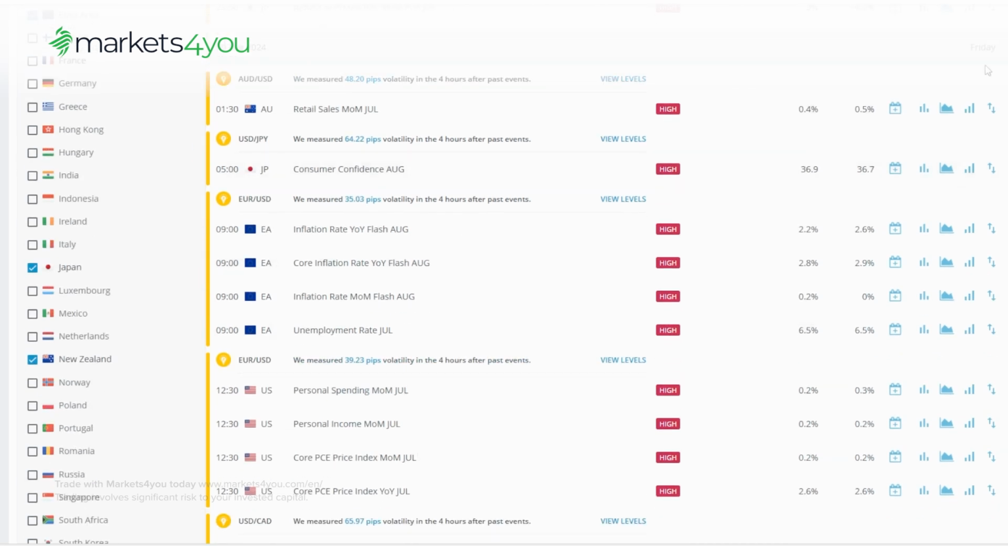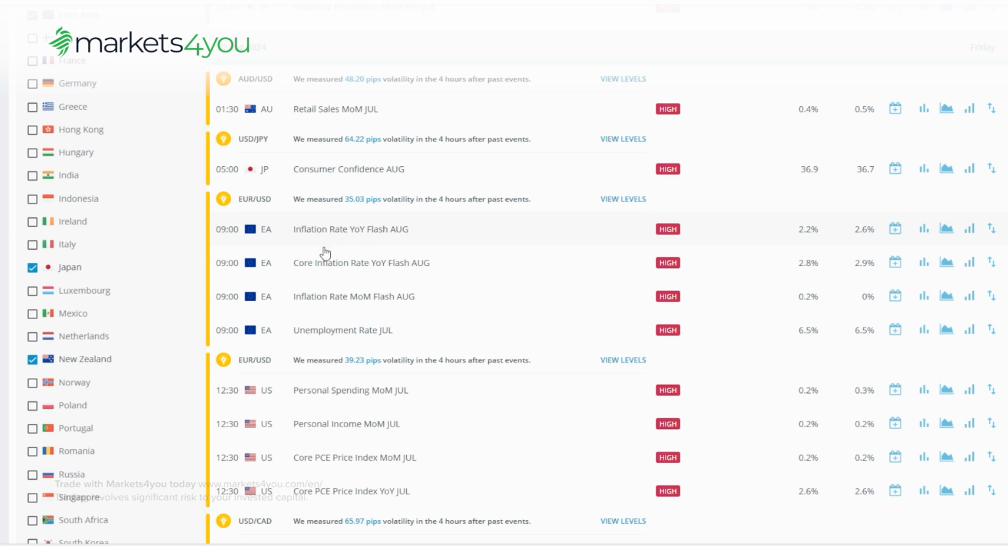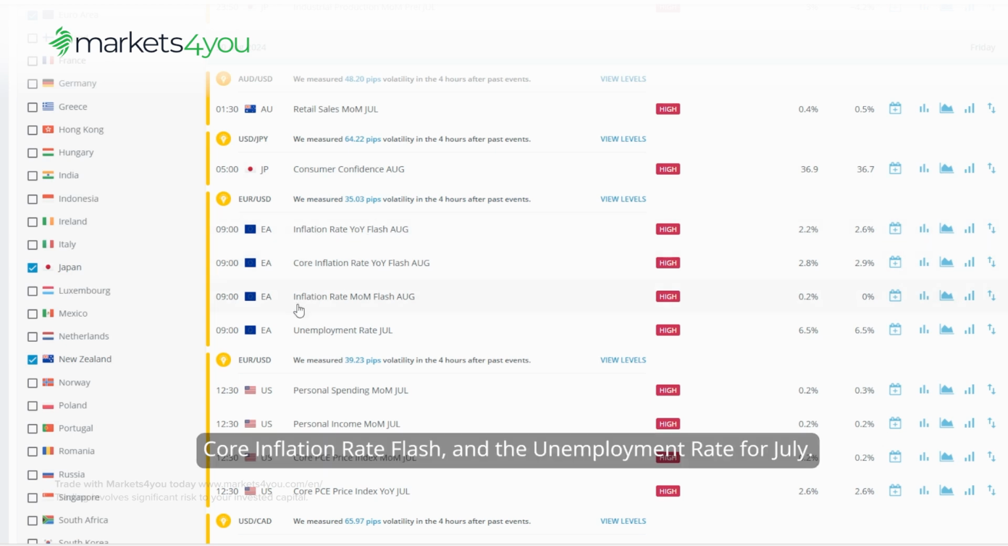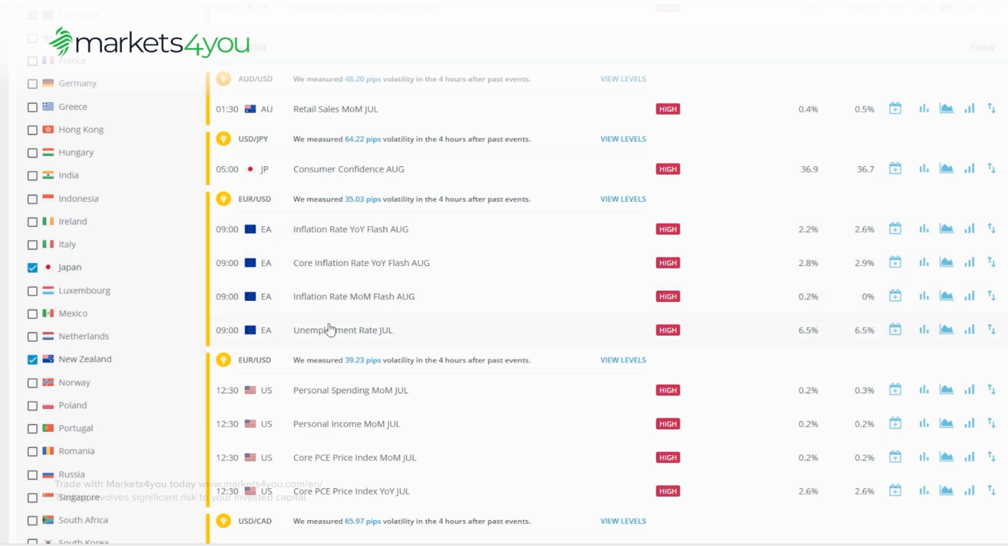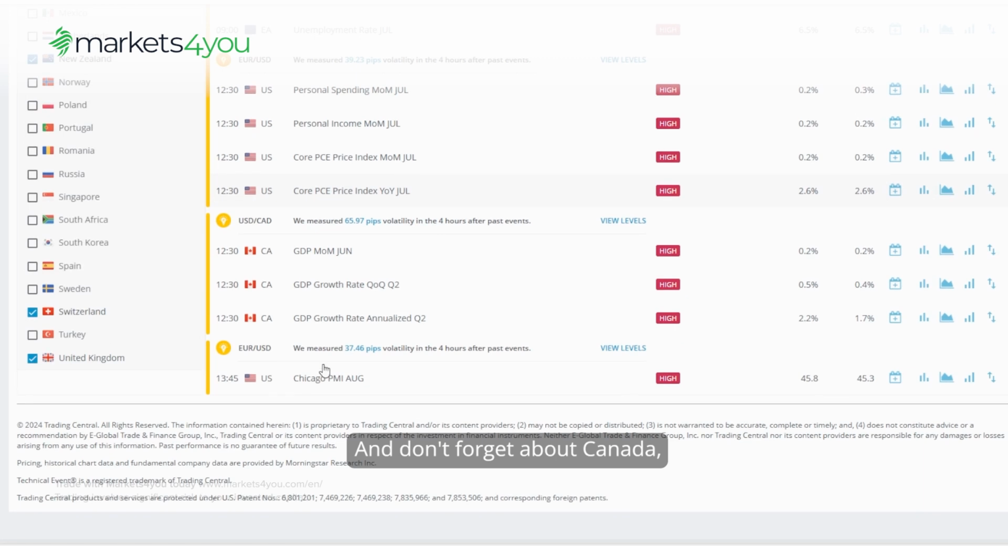Finally, on Friday, we start with Australia's retail sales for July. Japan will release its consumer confidence for August. In the Euro area, key inflation data will be released, including the inflation rate flash, core inflation rate flash, and the unemployment rate for July. For the US, personal spending, personal income, and the core PCE price index for July are on the schedule. And don't forget about Canada, where we'll see GDP data for June, Q2 GDP growth rate, and the GDP growth rate annualized. End with the US Chicago PMI.